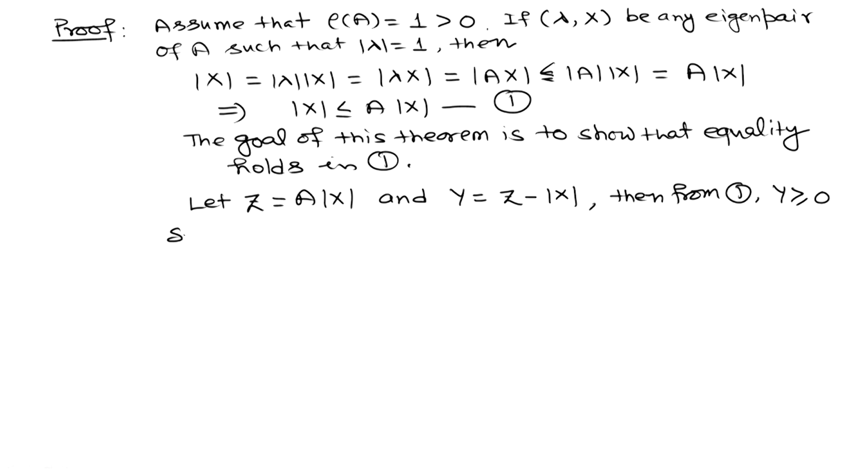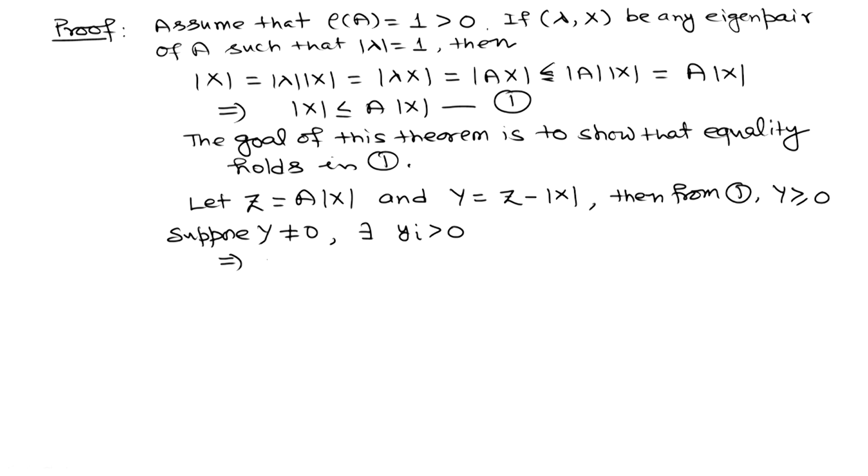Now, suppose y is not equal to 0. So, we are proving it by the method of contradiction. y is not 0 means y is not a zero vector, so there will be some component yi which is positive.